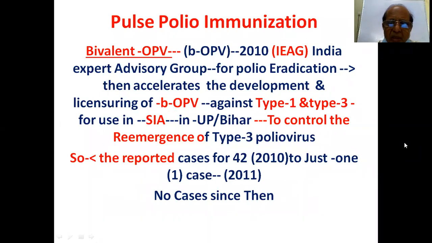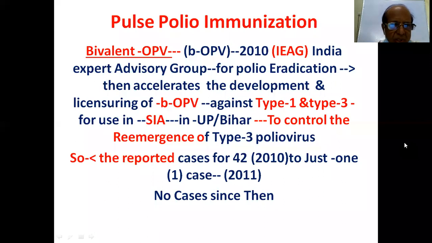That's why the India Expert Advisory Group for polio eradication accelerated the development and licensing of bivalent OPV, bOPV against type 1 and type 3, for use in supplementary immunization activity, SIA, in UP and Bihar to control the re-emergence of type 3 poliovirus.